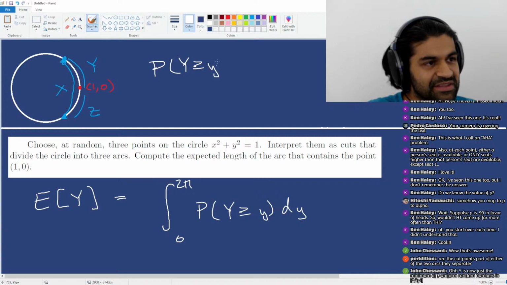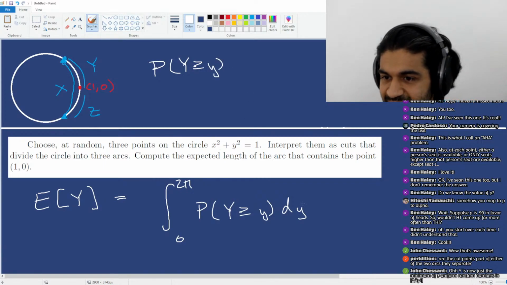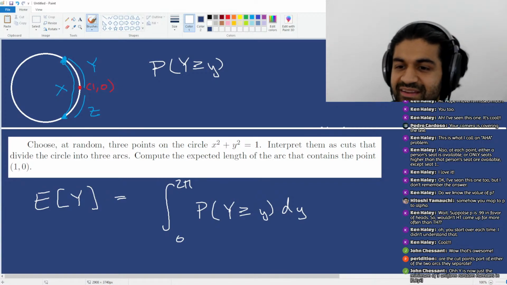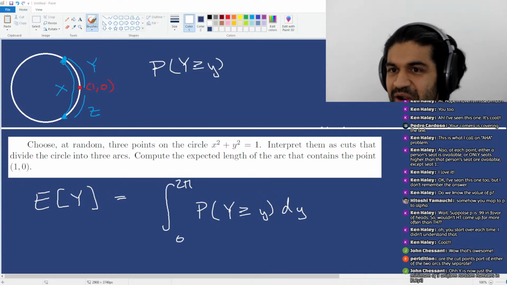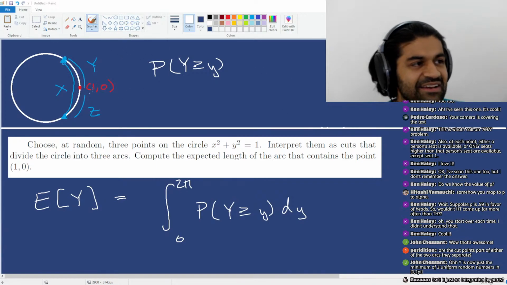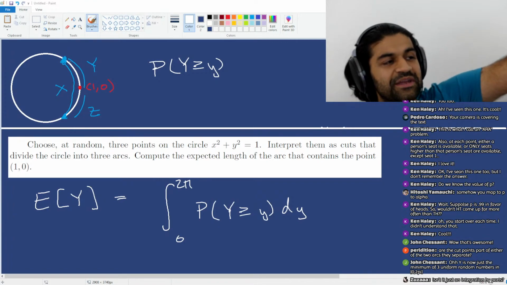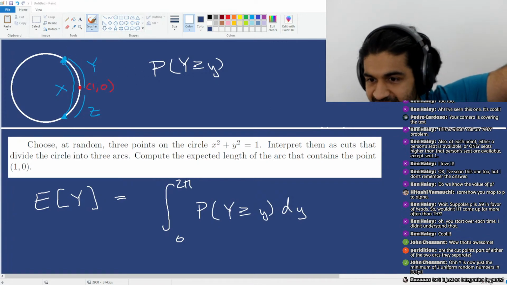So now my question is, if that's true, what is the probability that y is greater than or equal to lowercase y for some number? What is this going to be? Any ideas for this one? So this is just the probability that there's no point chosen with an angle between 0 and lowercase y. Agreed?